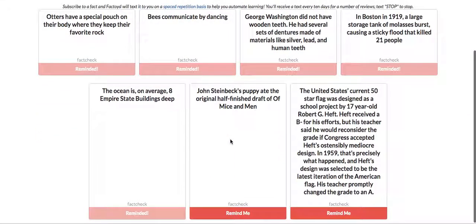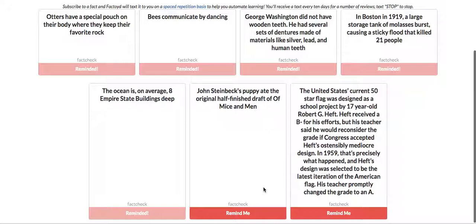And the real functionality of the app is that you can be reminded. These you can see I've already reminded myself of, but if I were to click any one of these here, I would be texted with the Twilio API the description of that fact for a set amount of time on a spaced repetition basis. Spaced repetition is a process whereby you space out the review of information, and that makes you more likely to retain it in the long run.